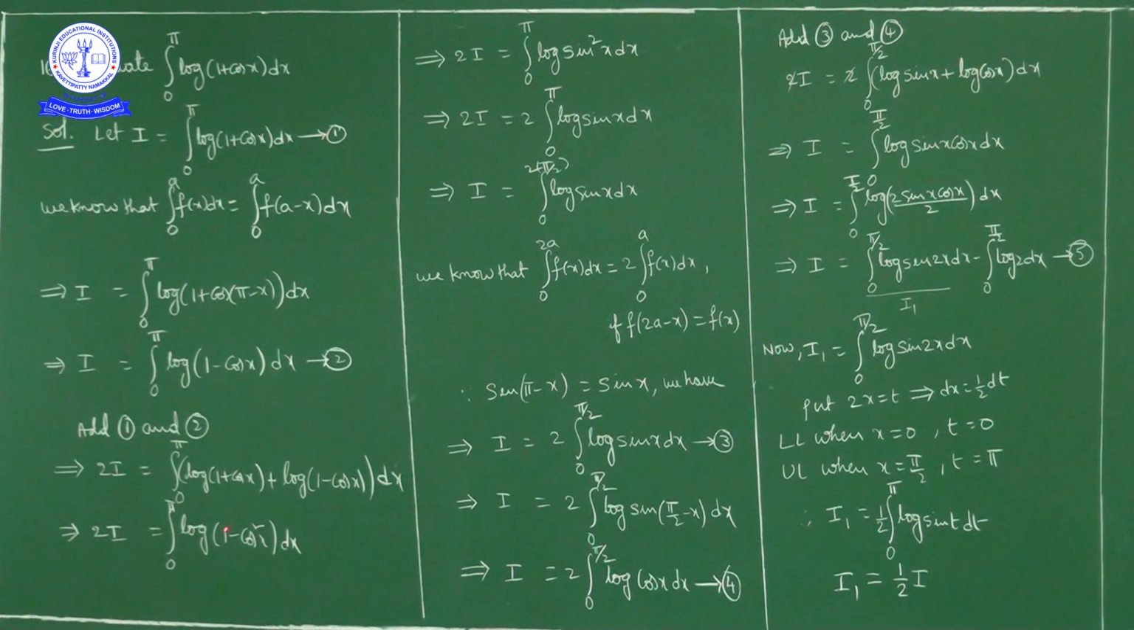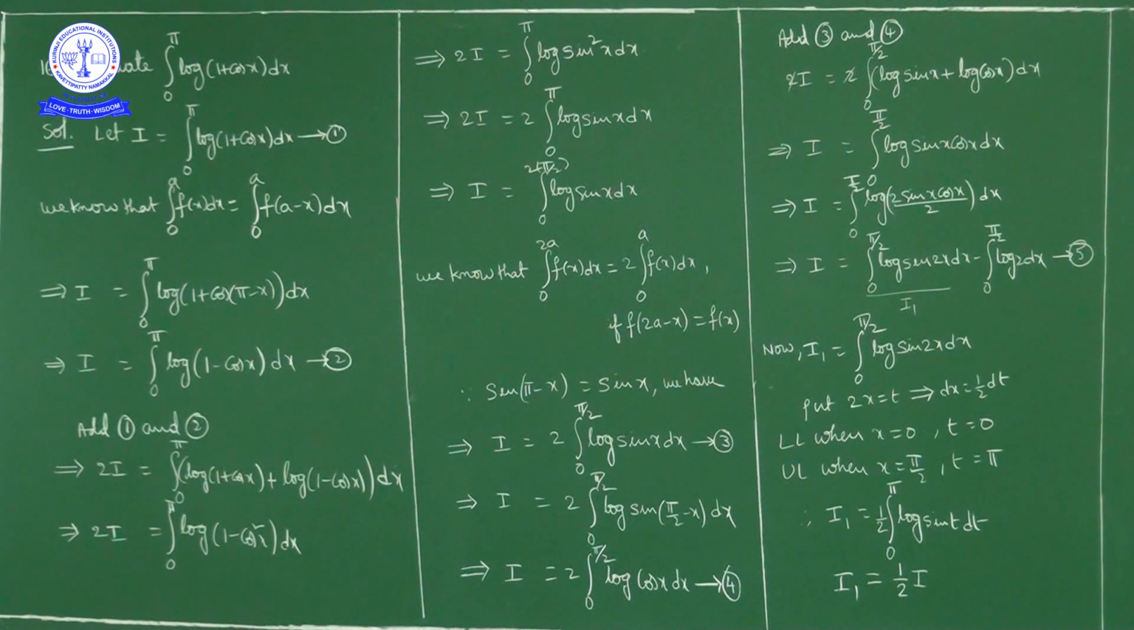So 1 minus cos square x is how much? It is sin square x. So 2I is equal to integral 0 to pi log of sin square x dx. Log of a power m we can write as m log a. So log of sin square x, what can we write? 2 log sin x. So 2I is equal to integral 0 to pi 2 log sin x dx. Both sides 2 cancel. So I is equal to integral 0 to pi log of sin x